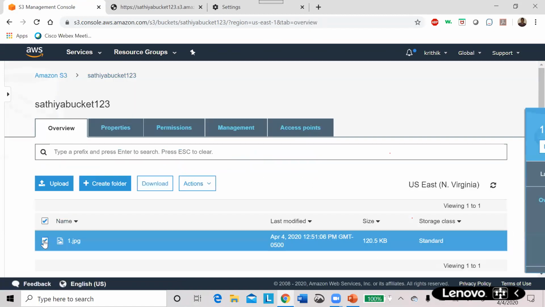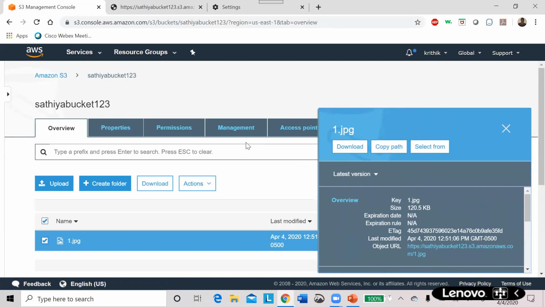Satya, you are in the bucket now. Now we need to go to the file. Select the file. So this is the file. Now we need to give permission for that.